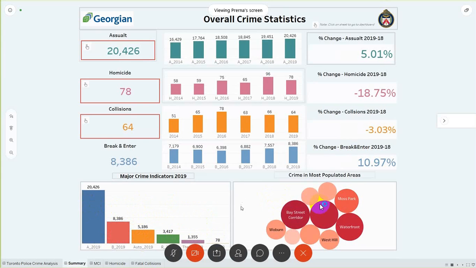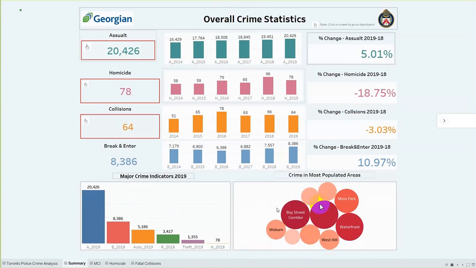On the right hand side, it's a bubble chart. The size and the color of each bubble will showcase that the darker the color, the more occurrences of crimes have happened in the area, and these are the 10 most populated areas in the city. So we have selected these areas because they are most populated, and then showcased how many incidents are occurring in those areas. If you hover over any of the bubbles, you'll be able to see the number of assaults, break and entry, homicides, and robberies and theft happening in these areas.